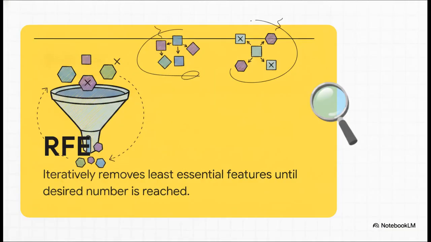Instead of just looking at features in total isolation, RFE, or recursive feature elimination, is a recursive process that whittles away the weak links step by step. You see, univariate selection is incredibly fast, but it kind of ignores the reality that some features only become valuable when they're paired up with others. RFE solves this by evaluating how features actually perform together inside the machine learning model.